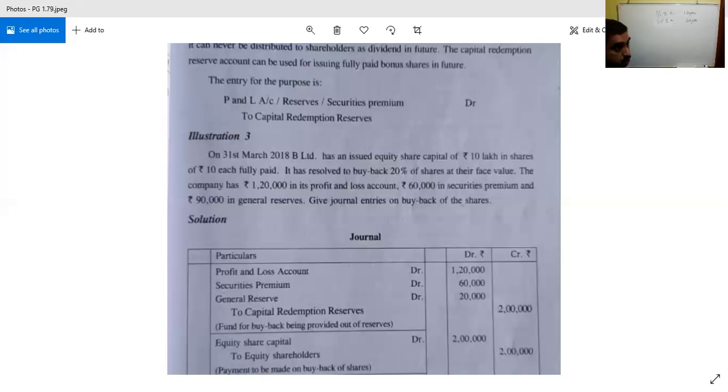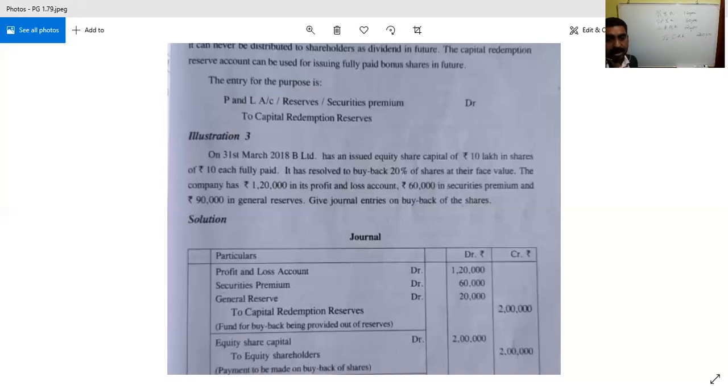How much is the shortage? 20,000. That 20,000 we need to take from where? That 20,000 we need to take from the general reserve. So general reserve account debtor 20,000 to CRR, capital redemption reserve account, total 2 lakh. So this is the first entry with regard to out of the free reserve. If this is to be taken in case of a free reserve, then this is the entry.